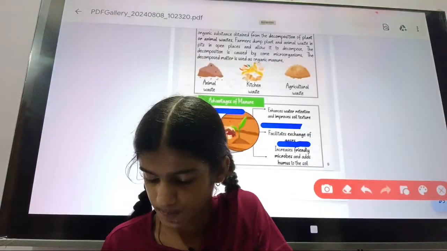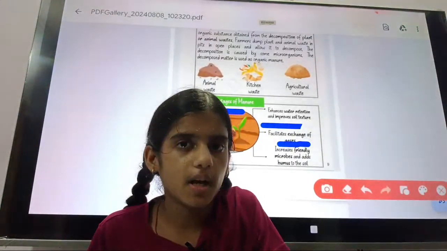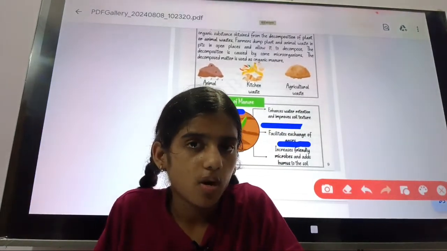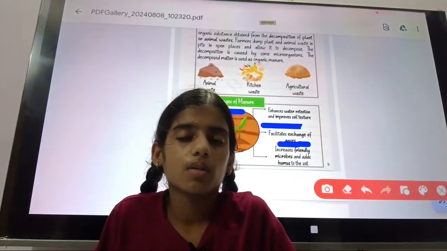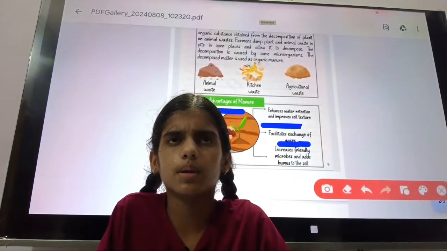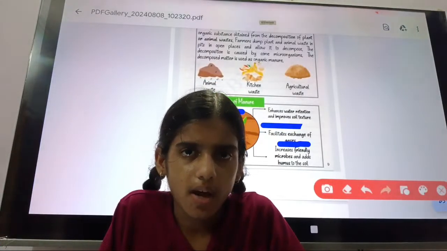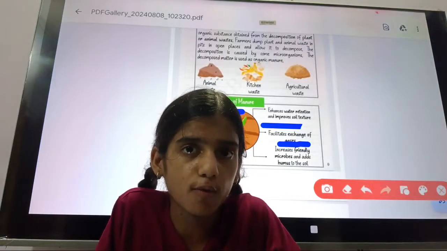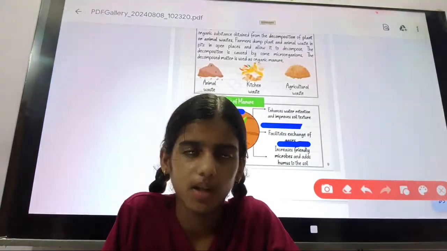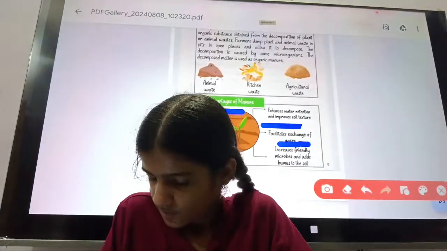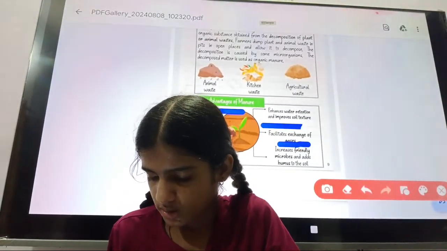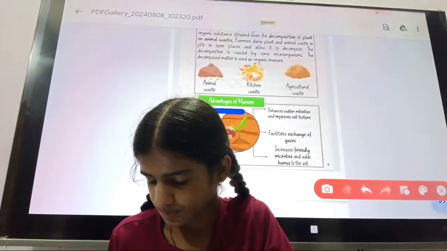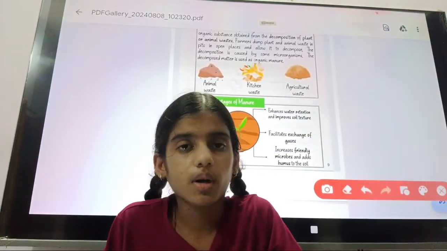It increases friendly microbes in the soil. You will know that friendly microbes are very helpful for the farmers and for the crops, but harmful microbes can be very harmful. By the name, you can realize which ones are important.